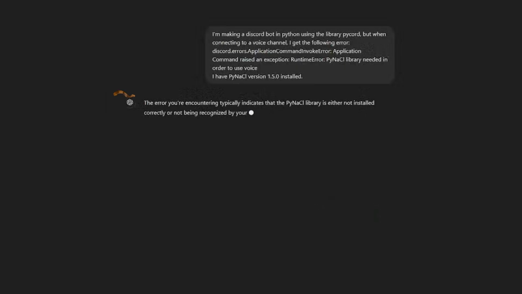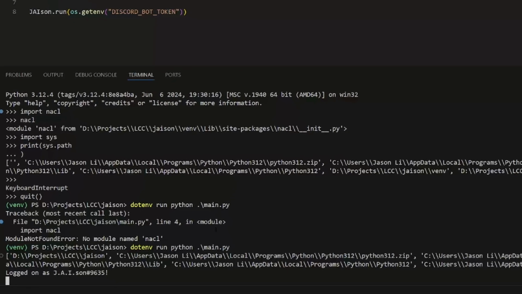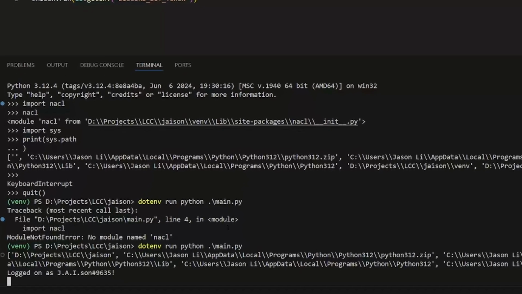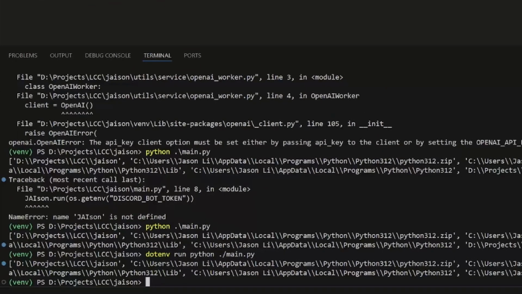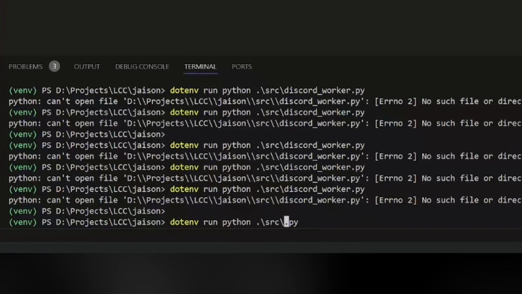So I told ChatGPT that my environment was fine and everything was set up correctly. "Are you sure about that?" And lo and behold, my path variable was different when I ran with .env versus when I didn't. And that's when I realized the .mcli command I've been using this entire time isn't even from my local .env.